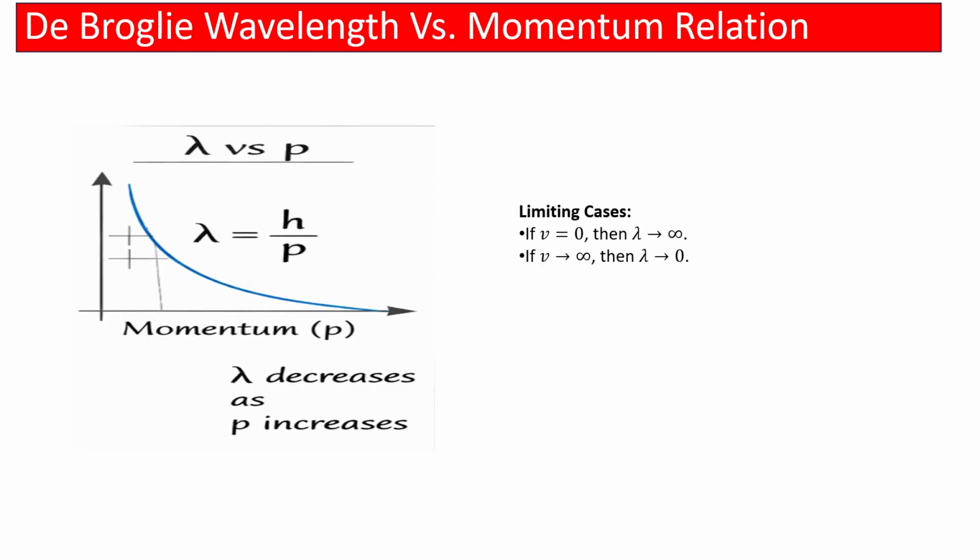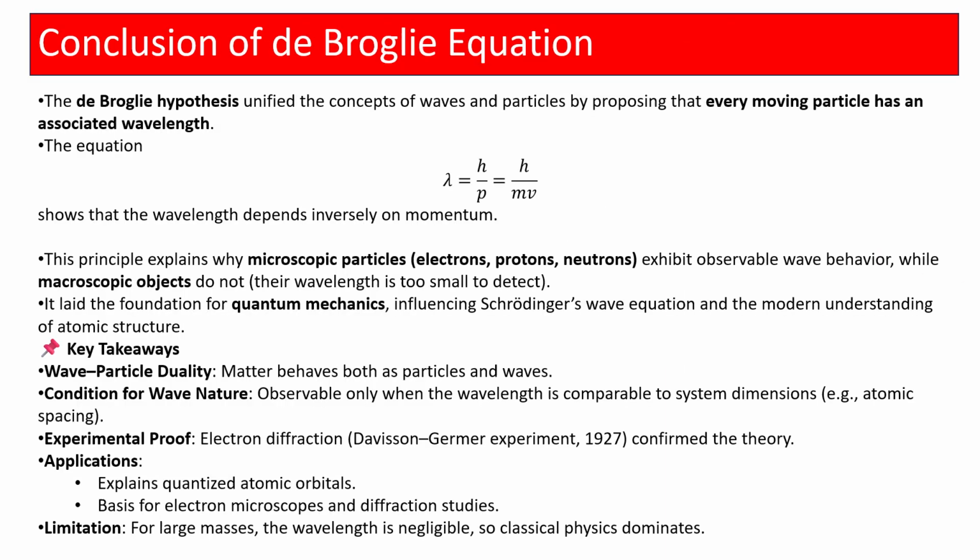If we plot the graph, we can see that as lambda decreases, the momentum p increases. As lambda increases, p tends towards 0, so when p tends toward 0, lambda tends toward infinity. And if the velocity tends toward infinity, then lambda tends towards 0.